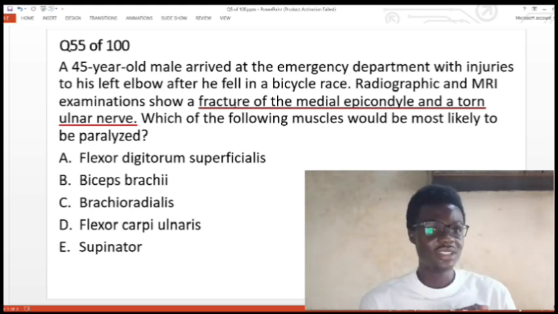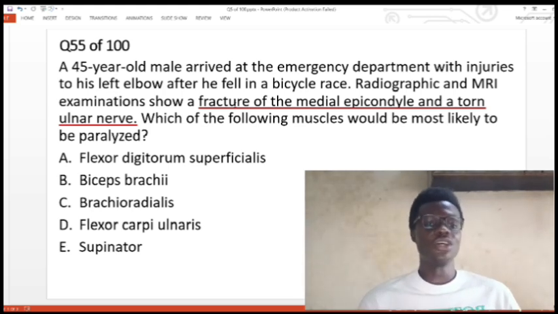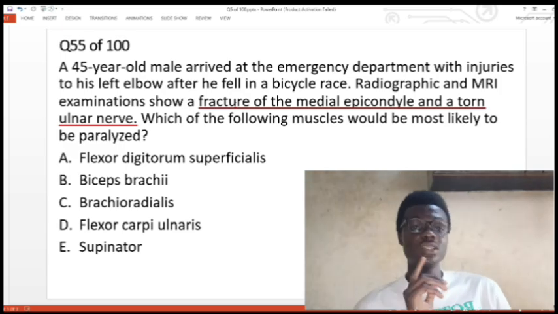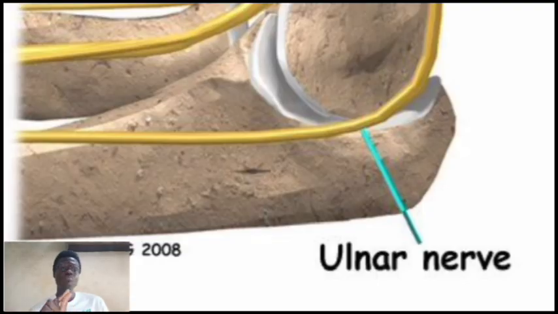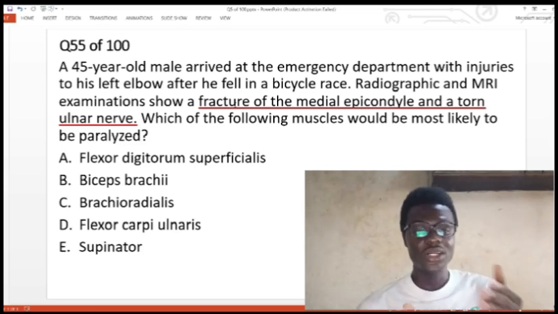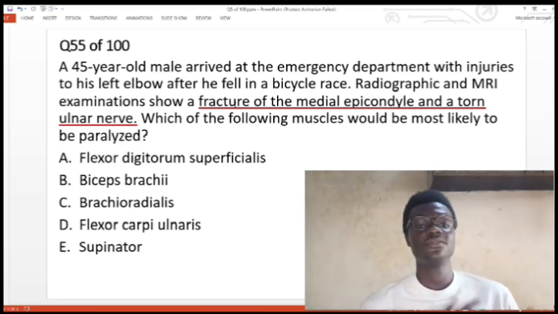So we have the fracture of the medial epicondyle and we have a torn ulnar nerve. So naturally, even if the question had not told you there was a torn ulnar nerve, most likely the ulnar nerve will be affected when there's a fracture of the medial epicondyle. Why is that? This is because the ulnar nerve actually runs in the groove behind the medial epicondyle. That is basically why you will have an ulnar nerve paralysis whenever you have a fracture of the medial epicondyle. So yeah, the ulnar nerve is highly related to the medial epicondyle.